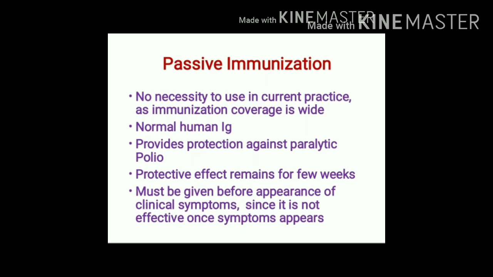Why is this so? Because immunization coverage is wide. What is passive immunization? It is administration of normal human immunoglobulins, and it is important to administer before appearance of symptoms. Once the symptoms of poliomyelitis occur, it is not effective. After administration, it provides protection against paralytic polio, and the protective effect remains for a few weeks.